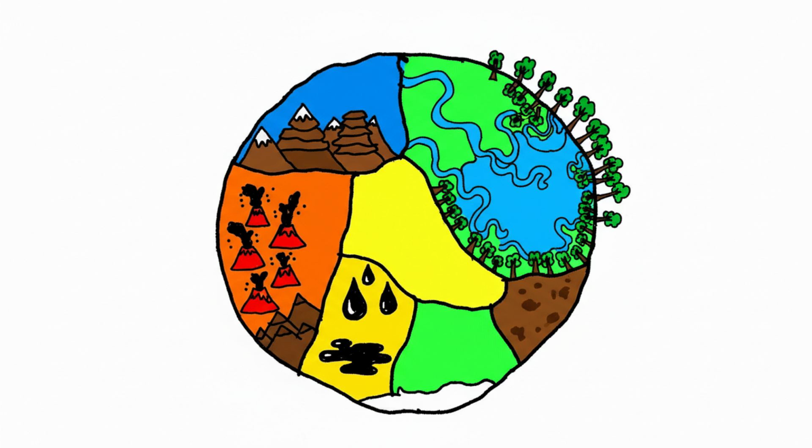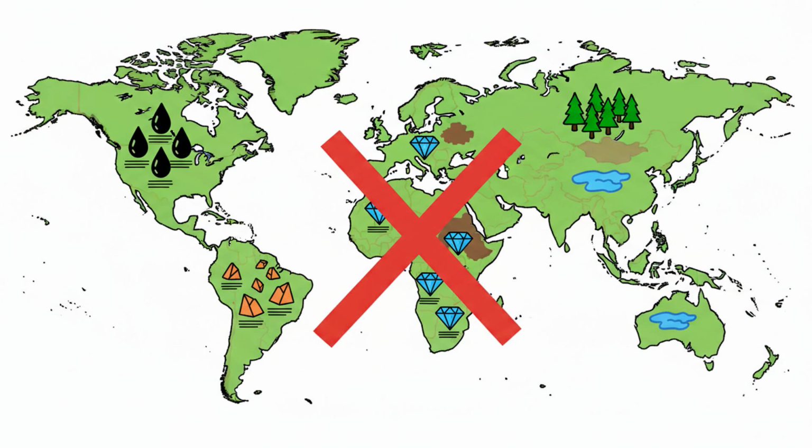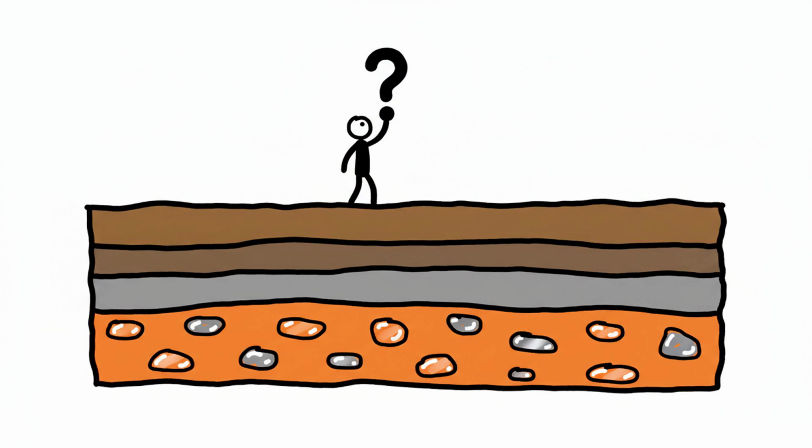Natural resources are unevenly distributed because Earth was built by uneven processes. Volcanoes, plate tectonics, ancient seas, climate, life, erosion, and time placed useful materials in some locations and not others. Oil, copper, diamonds, fertile soil, fresh water, and forests are not spread like a smooth layer over the planet. They're concentrated by history. Start with minerals.